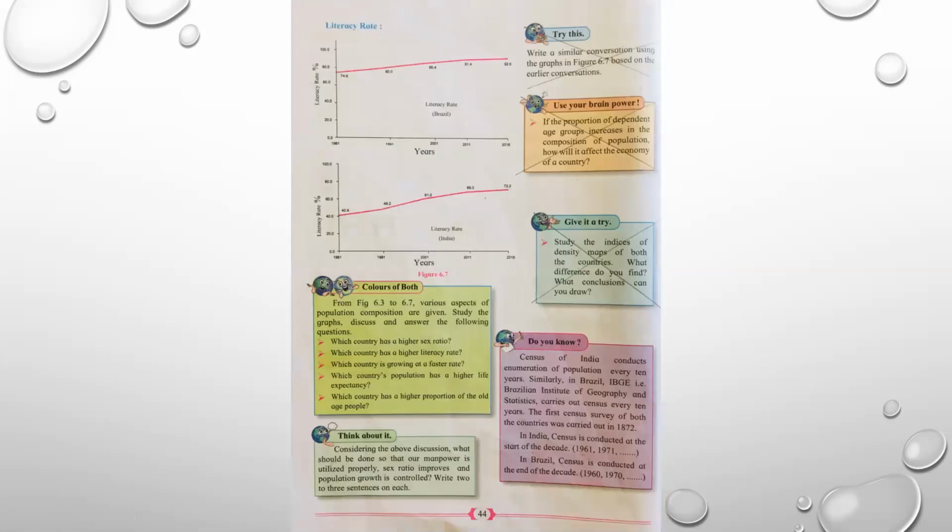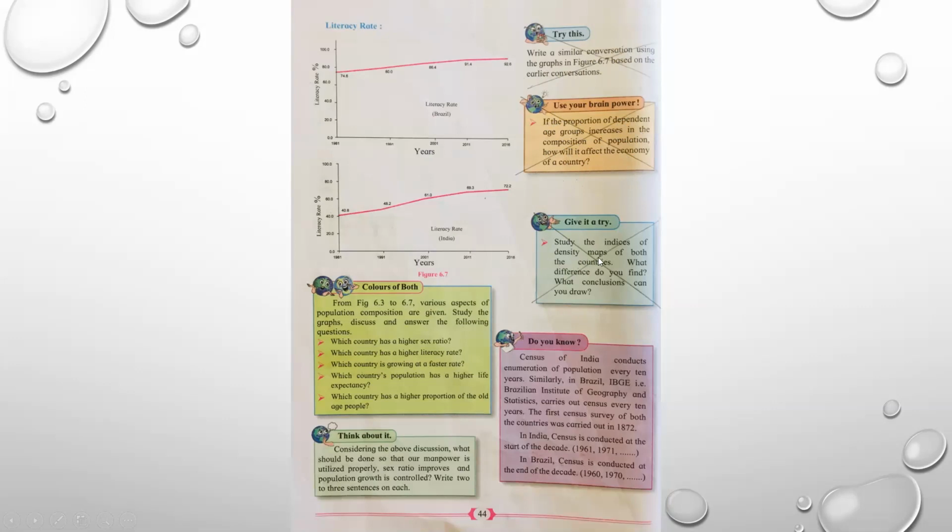Next, page number 44. Come to the right hand side of the page. Try this. Write a similar conversation using the graphs in figure 6.7 based on the earlier conversations. Cancel this paragraph. Use your brain power. If the proportion of dependent age groups increases in the composition of population, how will it affect the economy of a country? Cancel this. Give it a try.